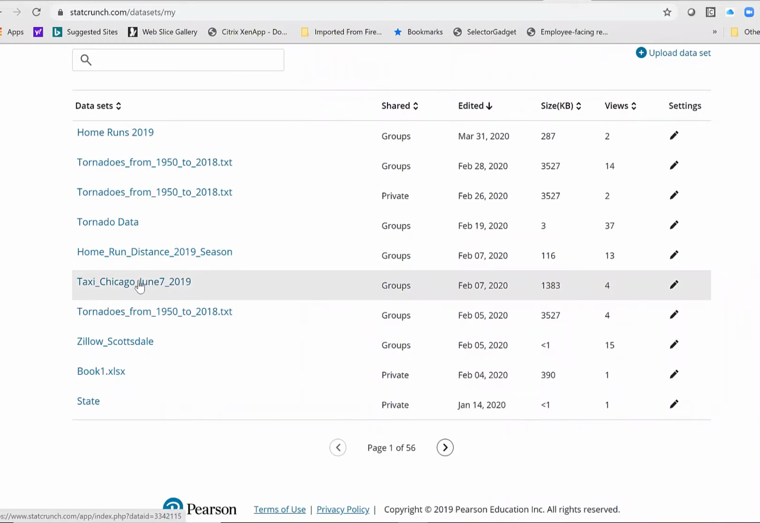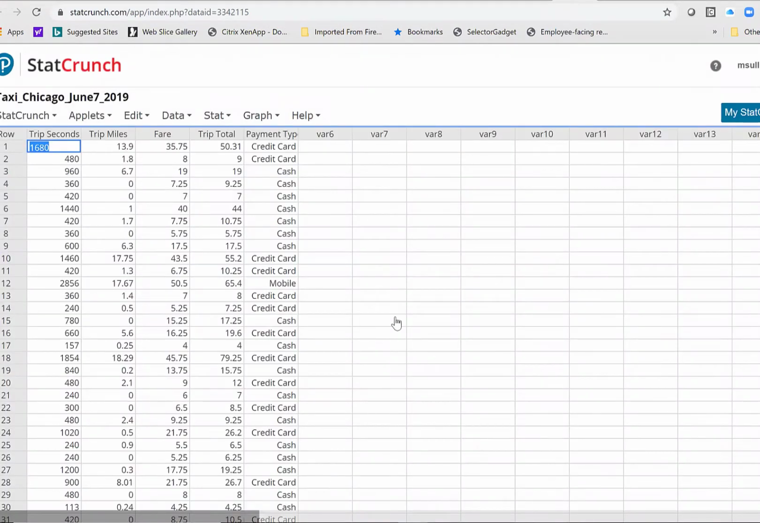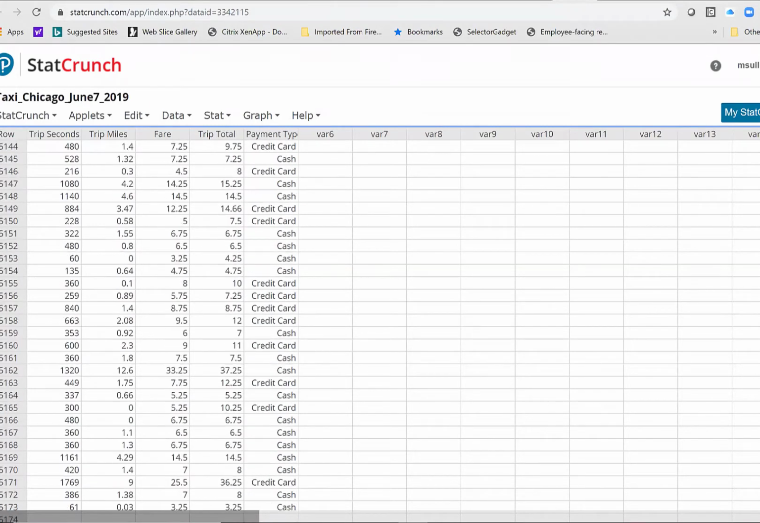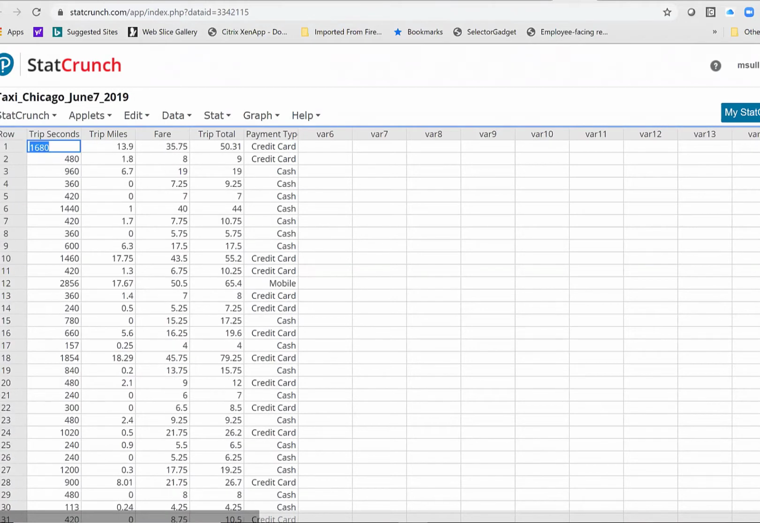I am going to now look at this data that's called Taxi from Chicago in June 7th of 2019. This is every single taxi ride in the city of Chicago on June 7th of 2019. There were over 55,000 taxi rides. The information they collect is really interesting. So you get a lot of information.